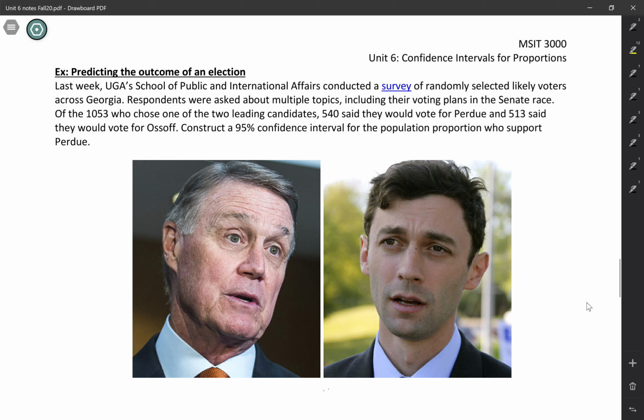So this is a little bit of a simplification to turn this into a binary variable. In the actual survey, there were some people who were undecided and also some people who planned to vote for a third party. But we're just going to consider the two main parties for now and construct a 95% confidence interval for the population proportion who support Perdue.